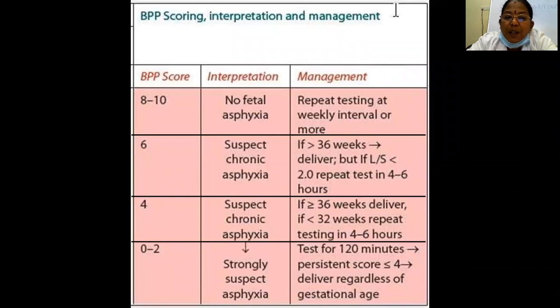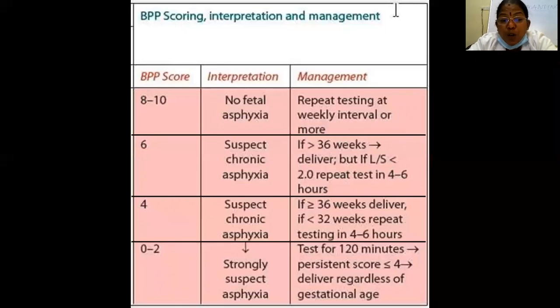So BPP scoring: if it is 8 to 10, there is no fetal hypoxia, so it is a good score. We can repeat it at weekly intervals or more, depending on whether it is a low-risk or high-risk case. If it is a 6, some parameter is scored 0, so there we have to suspect hypoxia. If it is more than 36 to 37 weeks, after doing a pulmonary maturity test we should consider delivery, but we have to see which parameter is low.